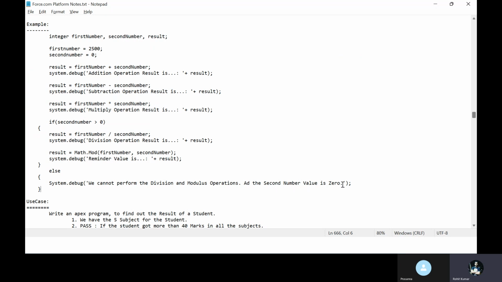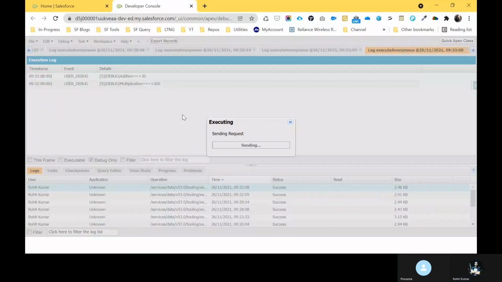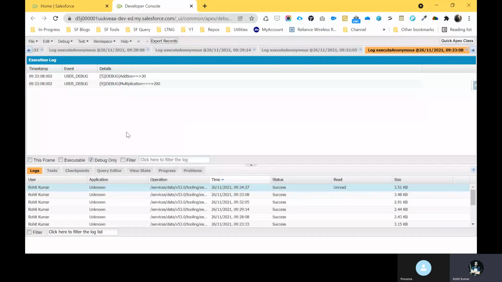Here you can see. So how to do that? Let me do one thing. Here, let me change num2 equal to 0. And now you can see the output based on your requirement. Let me check.